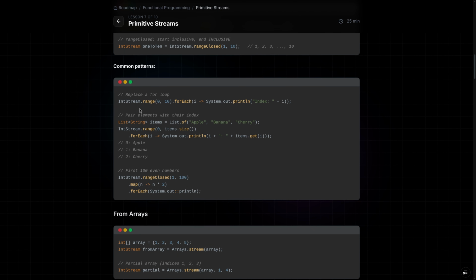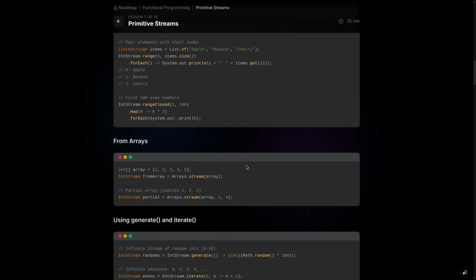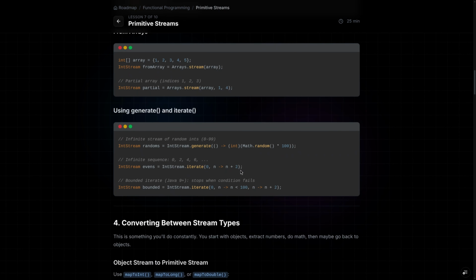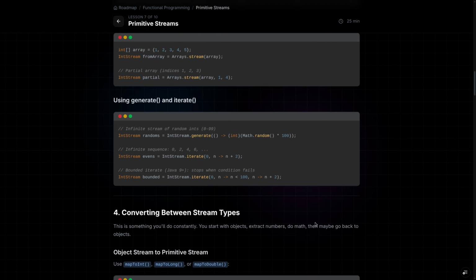Common patterns we have here: replace a for loop with forEach, then we can do something here. Pair elements with their index: IntStream.range forEach i. From arrays, Arrays.stream(array), and partial arrays we can also do, using generate and iterate. We will not do code practice for each one. You can see these examples here and check them anytime on our website.